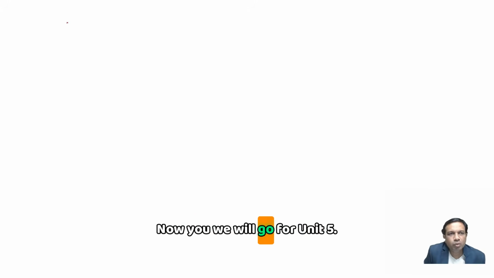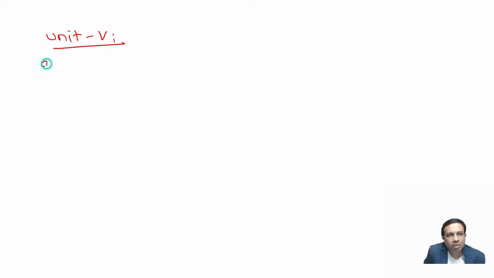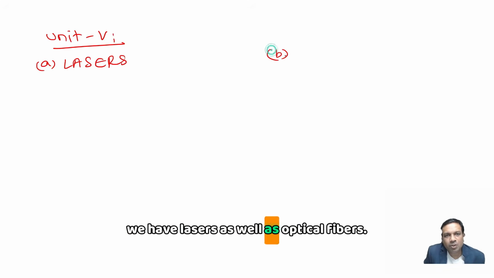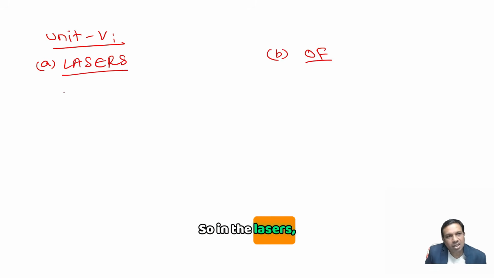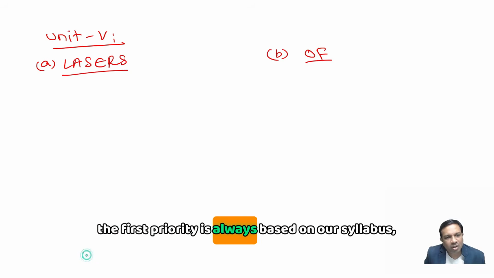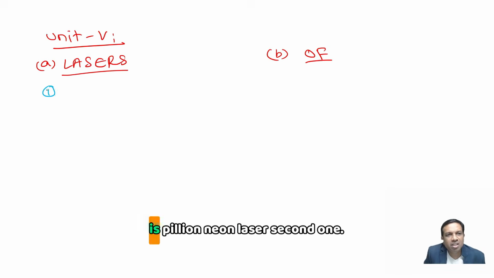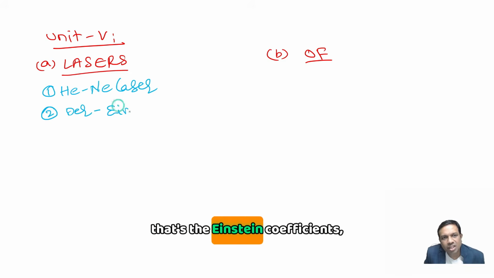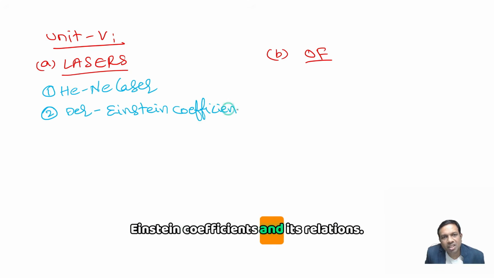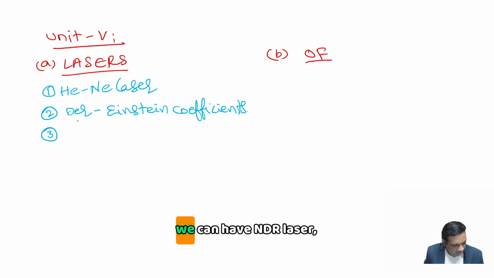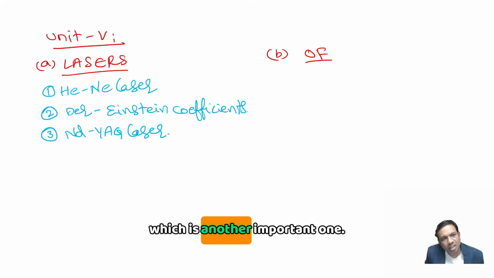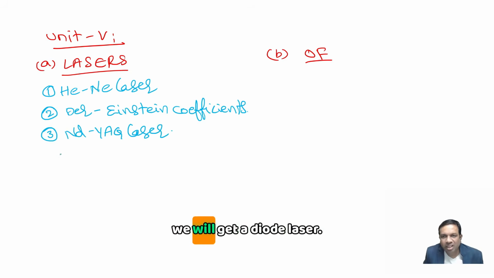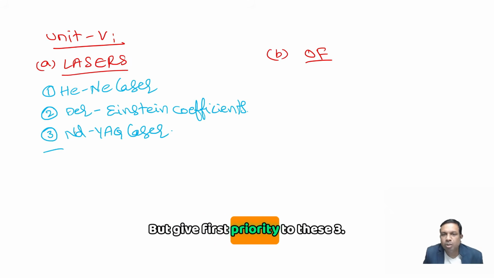Now we will go for Unit 5. In Unit 5, we have lasers as well as optical fibers. In lasers, the first priority, based on our syllabus, is always the helium neon laser. Second, if the examiner wishes to give a derivation, that's the Einstein coefficients and their relations. Then third, we can have the Nd:YAG laser, which is another important one. On rare occasions, we will get the diode laser. As a backup, you can read it, but give first priority to these 3.